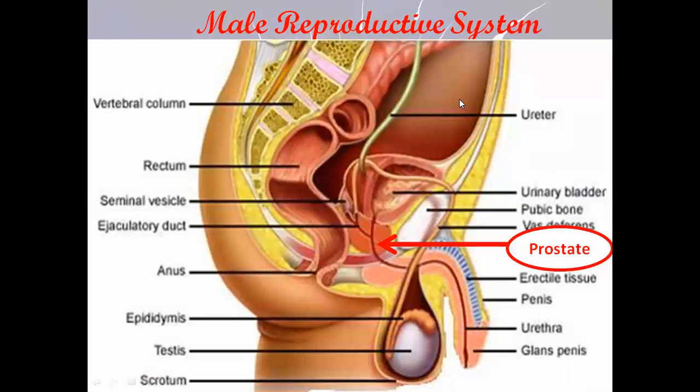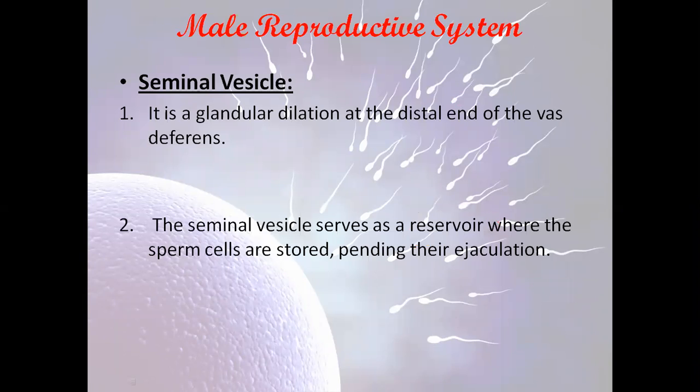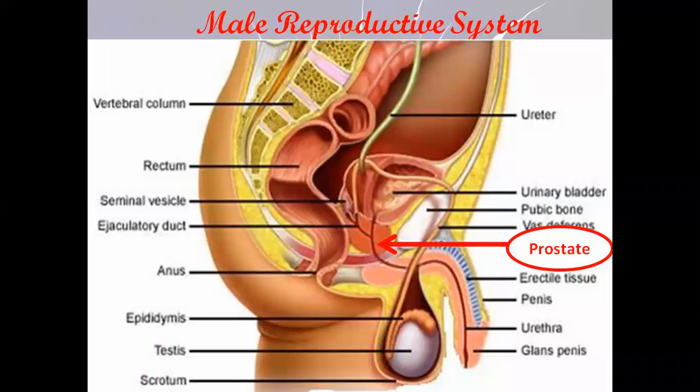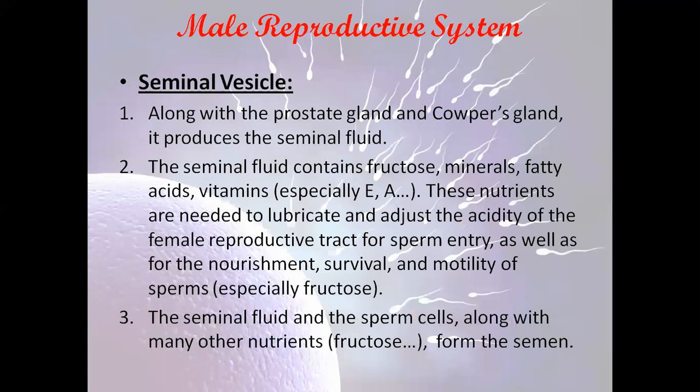So till now, we have four checkpoints. We have first the testis, then the epididymis, then the vas deferens, then we move toward the seminal vesicles. Here we have the prostate gland. The prostate gland works with the seminal vesicles and also another gland, called the Cowper's gland, to produce the seminal fluid.